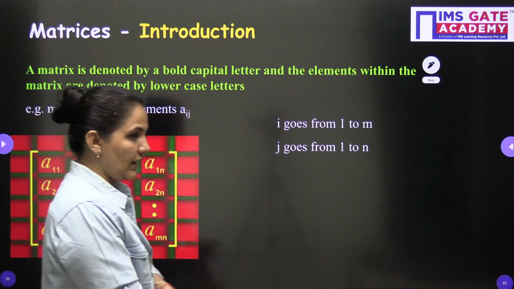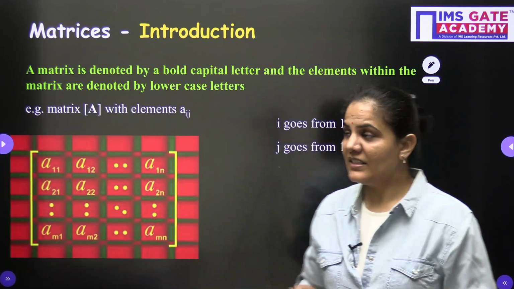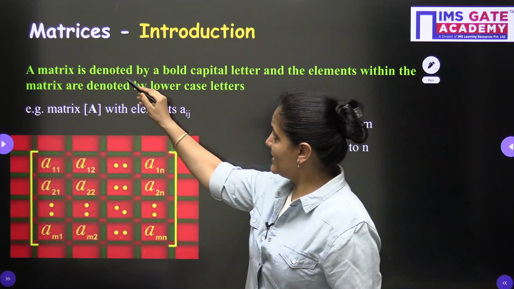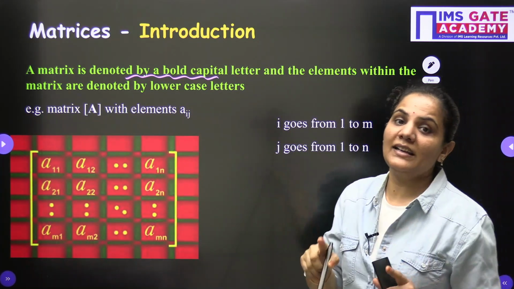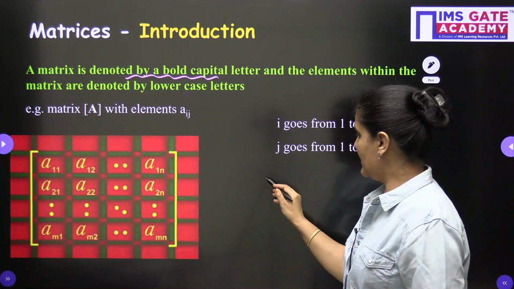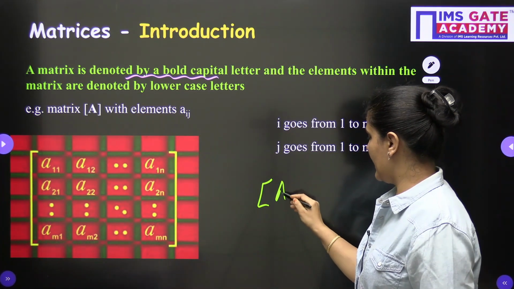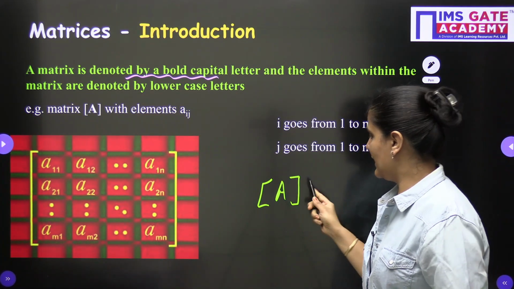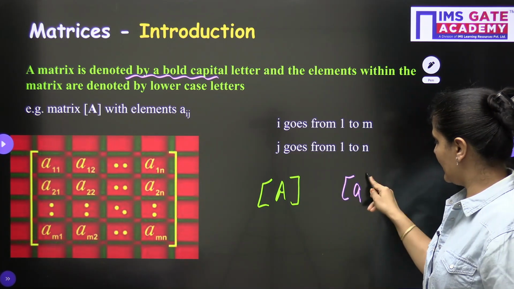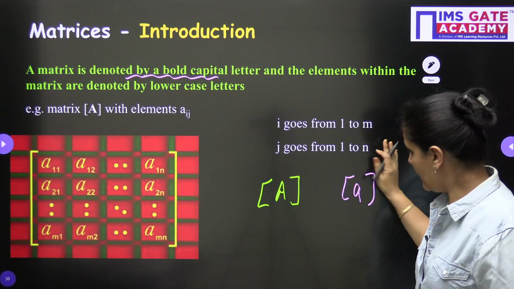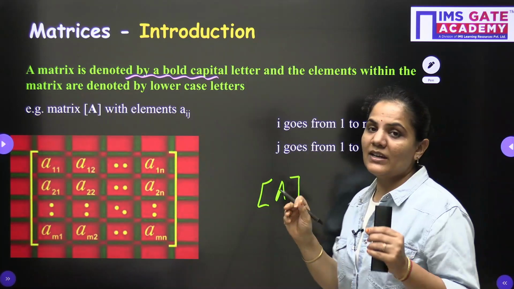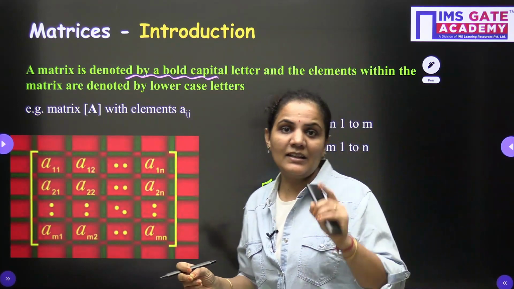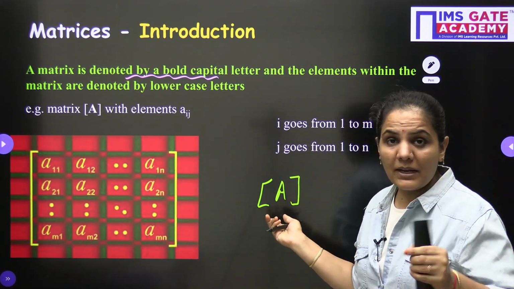Now if I want to write more about matrices, we can see here a matrix is denoted by a bold capital letter, which I showed you initially. If I am talking about the matrix A, this should be in capital. If somewhere it is written as a lowercase a, this is not a matrix. So we need to be careful: when we write a bold capital letter, that will be a matrix in a big bracket.